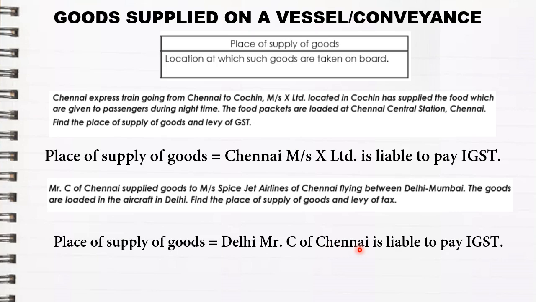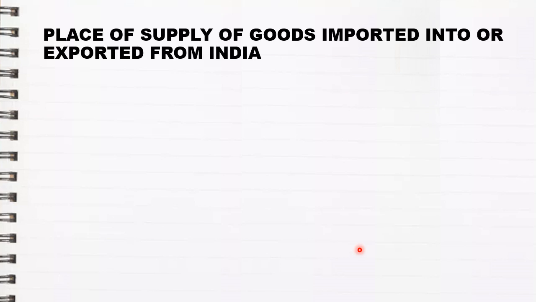So these were basically the five important rules which we have to remember for place of supply. Now, in addition to this, there is another rule which we have to remember: place of supply of goods imported into or exported from India. So if the goods are imported into India or exported from India, what is the rule for place of supply of goods?